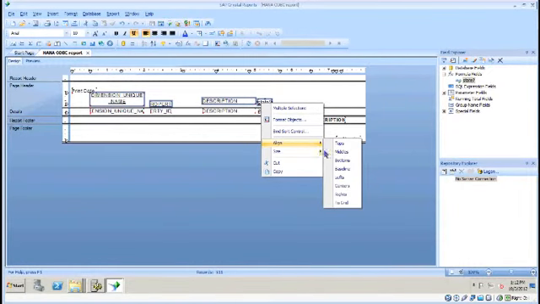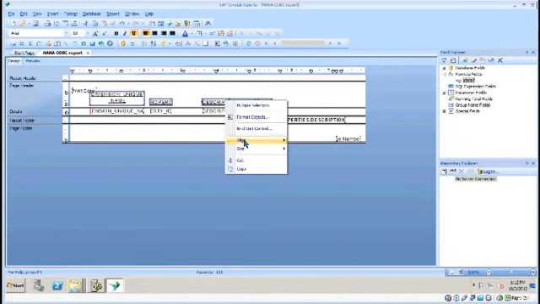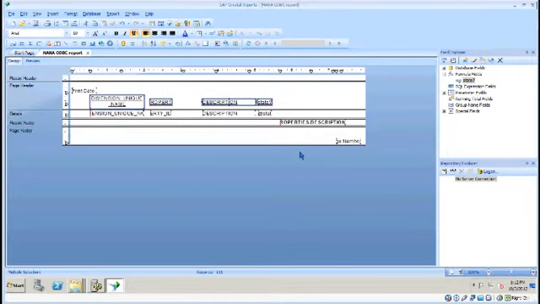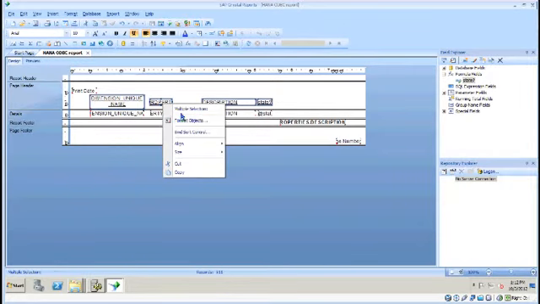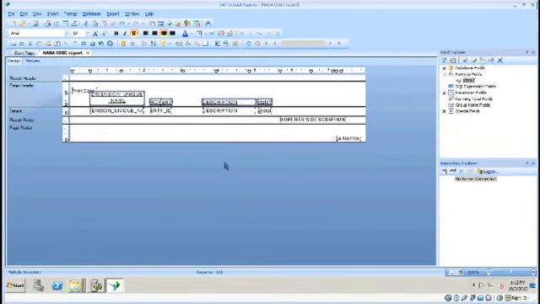and align bottoms. That'll make sure they all have the same alignment at the bottom. I can also do centers, and that'll line them on the centermost point of that label. Sorry, middles. Centers will do a vertical. So we can do it that way as well. I think it looks better with the bottoms, so I'm going to do that. And then I'm going to move the page header base to there.